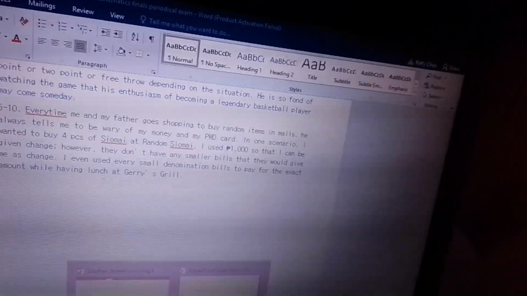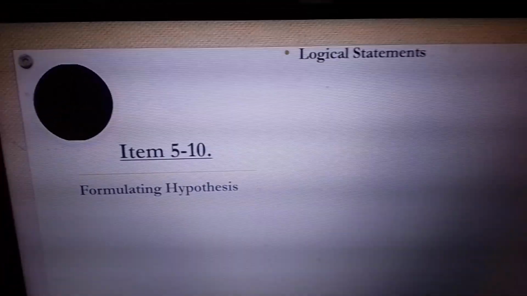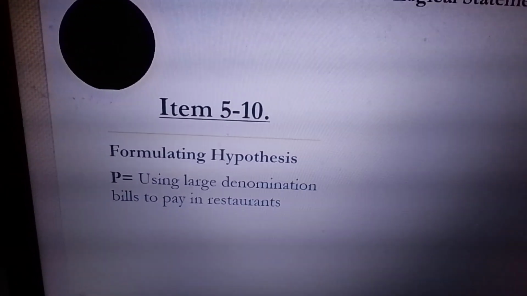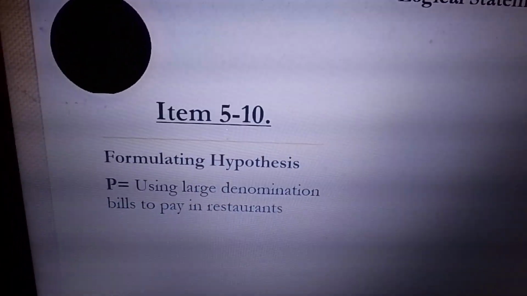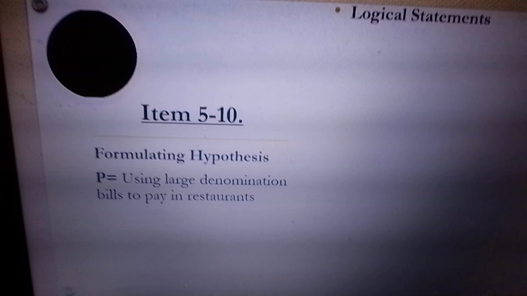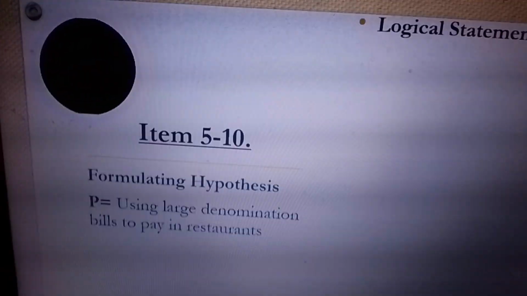Now, let's go to the logical statements. So, what is the hypothesis? Using large denomination bills to pay in restaurants. Remember, that's what my dad told me. Rafi, use na the 5,000.